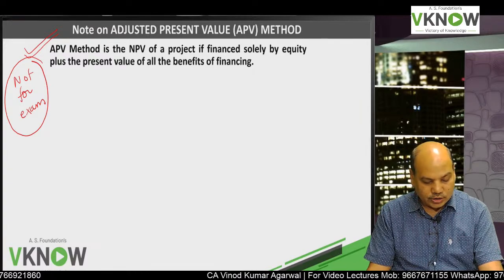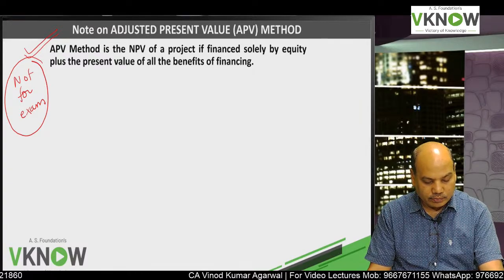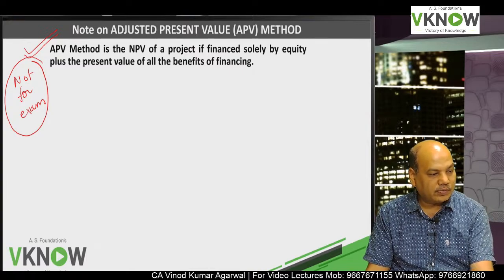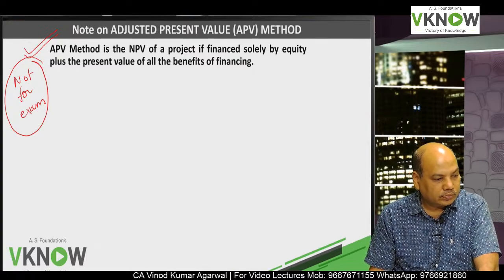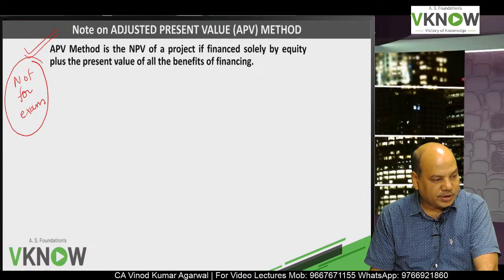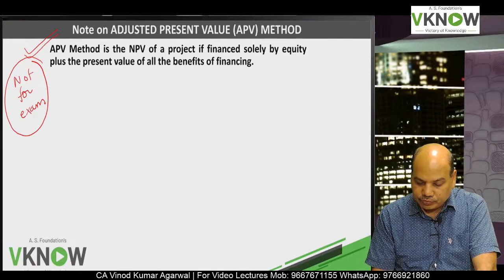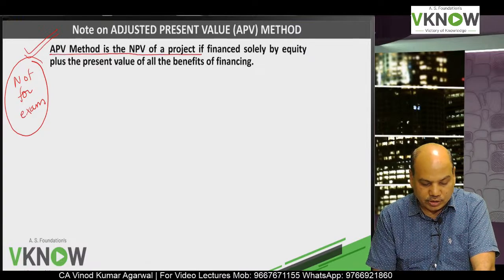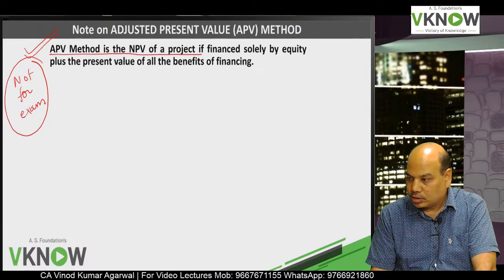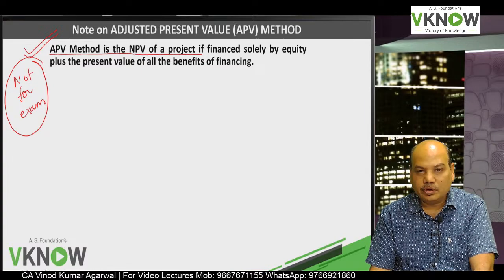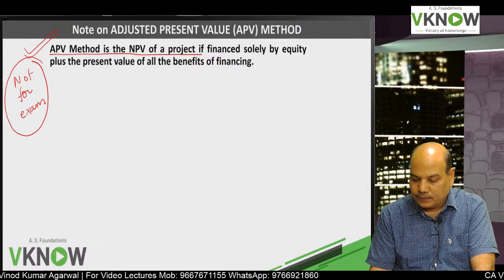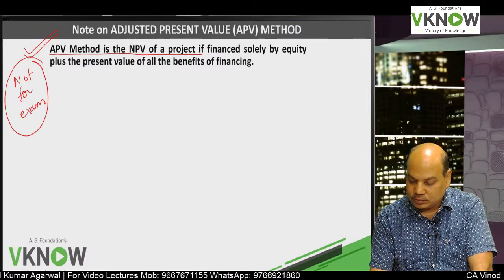Note on adjusted present value method. APV method is the NPV of the project if financed solely by equity.